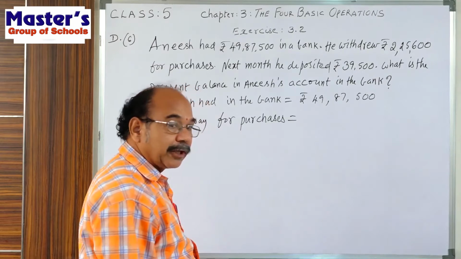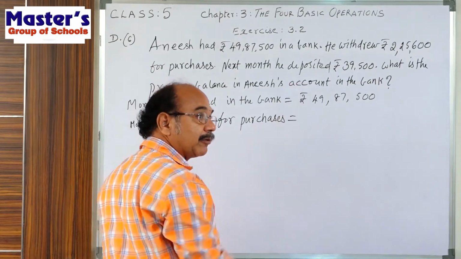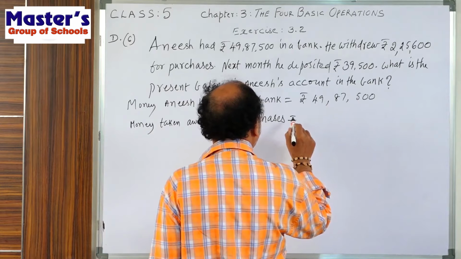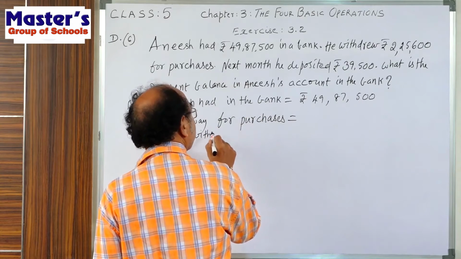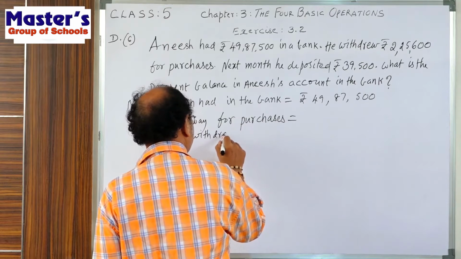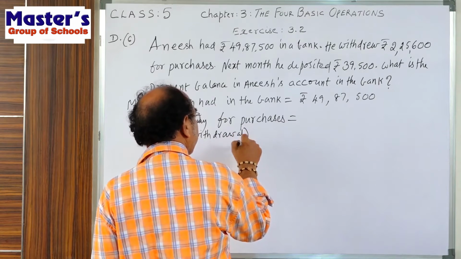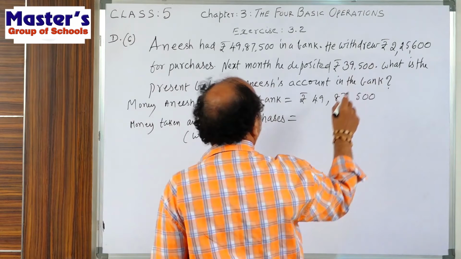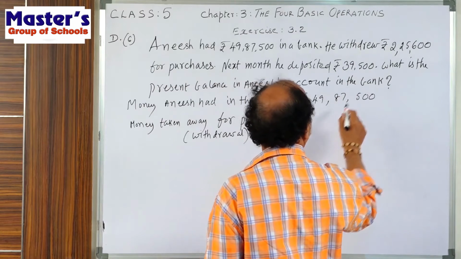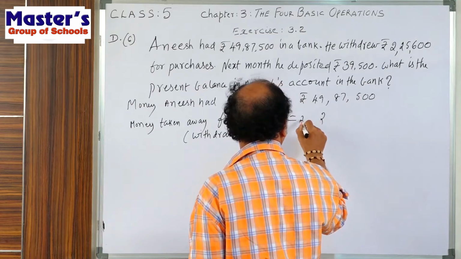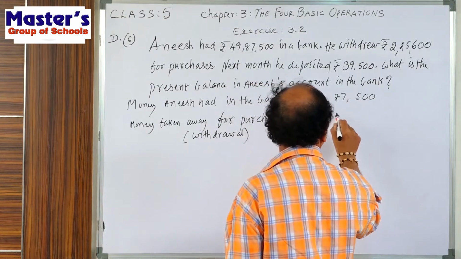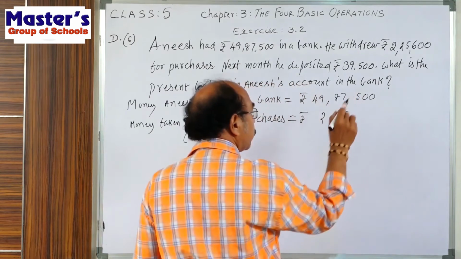That means he is taking back now. That's what is called withdrawal. So here in the brackets we can write withdrawal amount. How much here? 2 lakh 25,600.